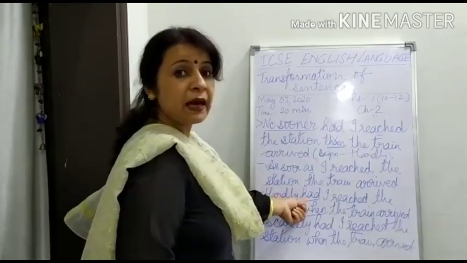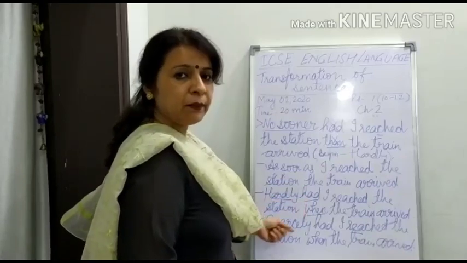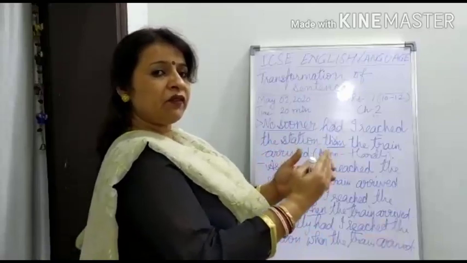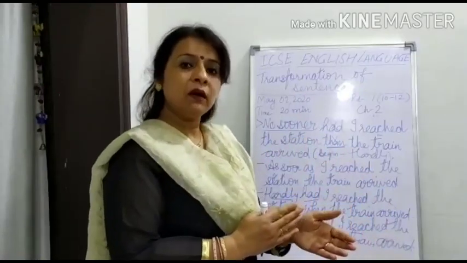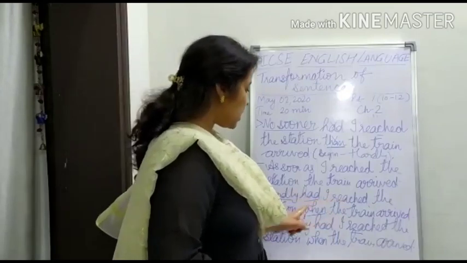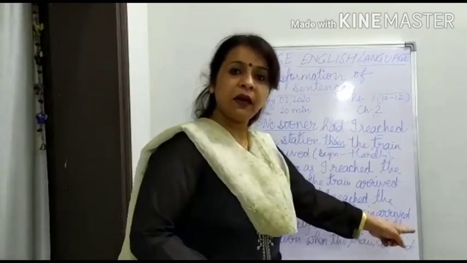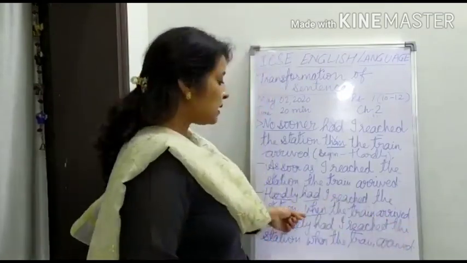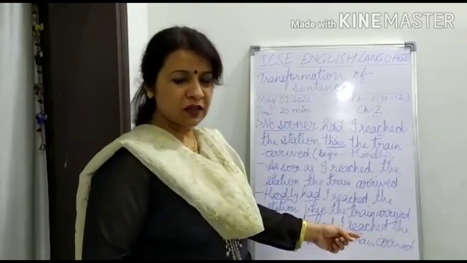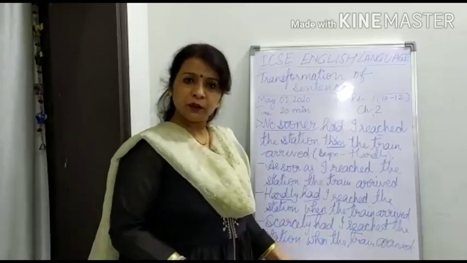Hardly plus had, scarcely plus had, then the rest part of the sentence, and then we have to adjoin the sentence with when. Hardly had I reached the station when the train arrived. Scarcely had I reached the station when the train arrived. I think you all have followed the rules.